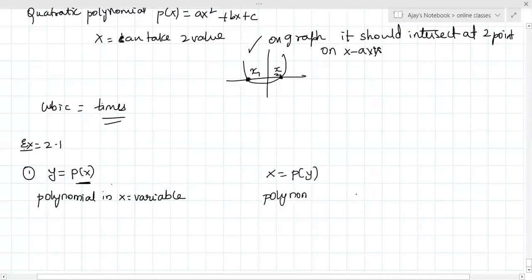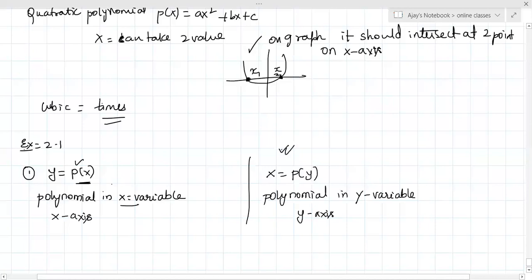Then do we check on the x-axis or y-axis? In the first case the variable is x, so you check the graph on the x-axis. In case 2, you check on the y-axis. Remember, this is not there in the textbook, but sometimes they ask. Understood?